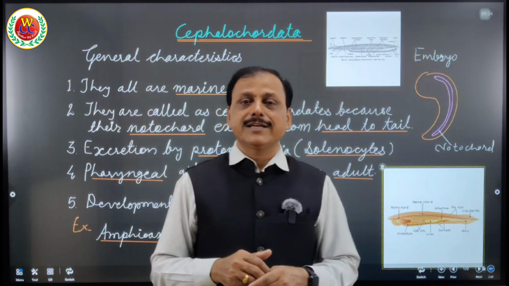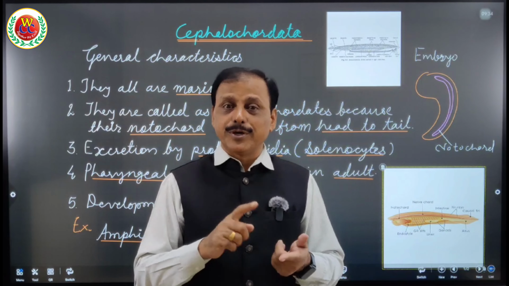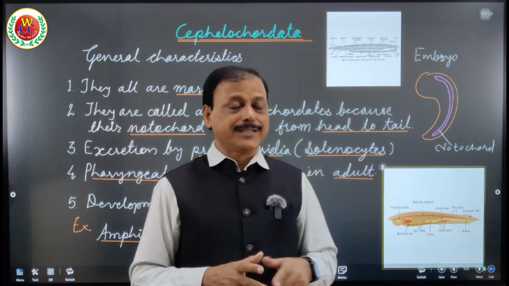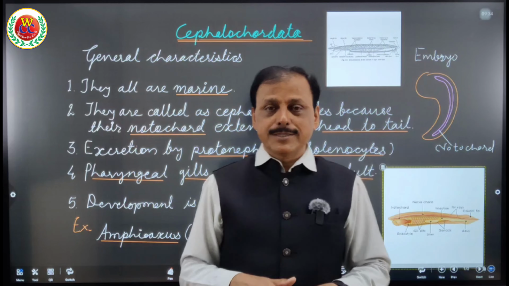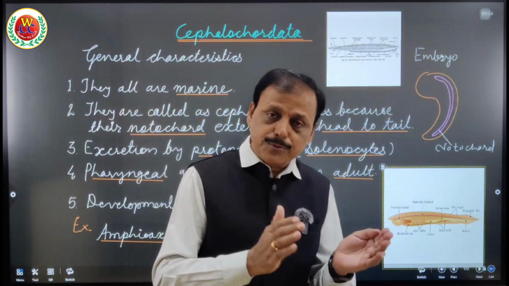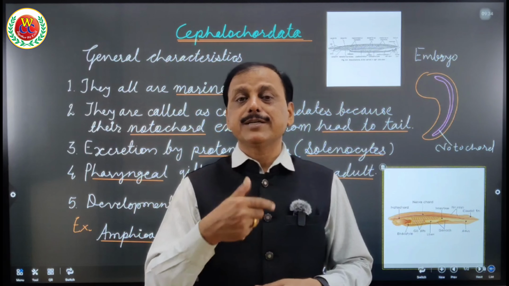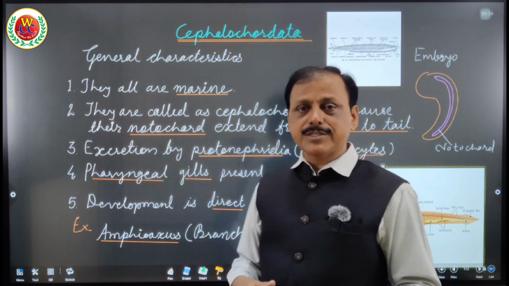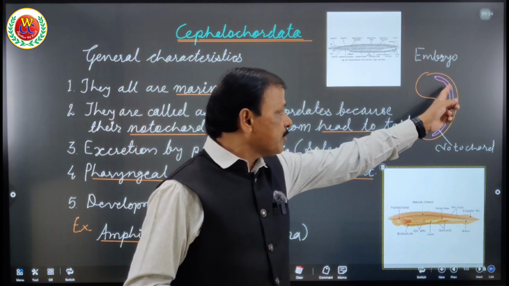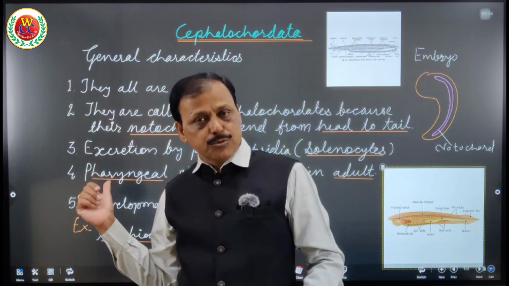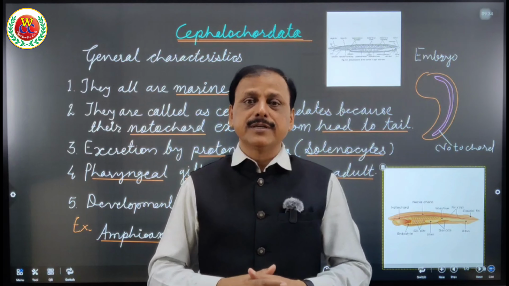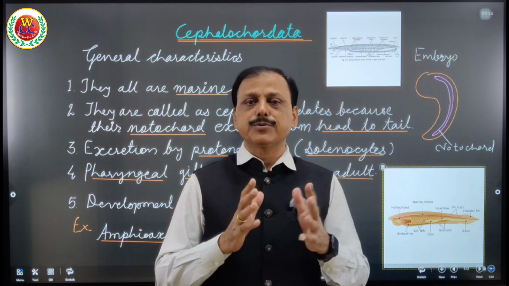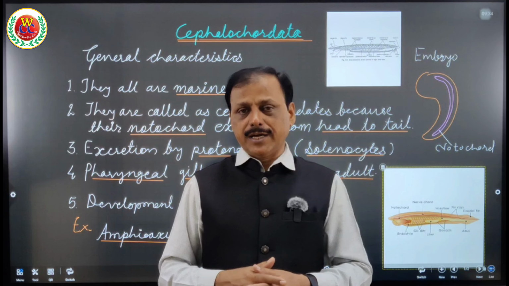Question can be asked that cephalochordate excrete through choanocyte, solenocyte, lymphocyte, chondriocyte, that may be confused, and therefore you have to remember that they excrete through special cells called solenocyte or protonephridia, because later this protonephridia evolve into nephron, and that is in connection. I hope you did understand what cephalochordata means with this diagram, that notochord is extended from head to tail, and that two more general characteristics which are very important, and the question can be asked, write any two distinguishing features between cephalochordata and Urochordata. For that you please remember this. I hope you got it.